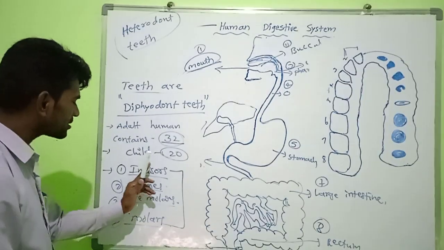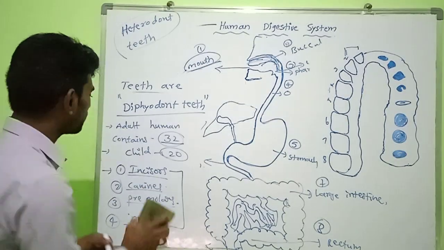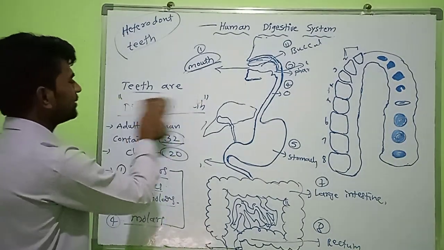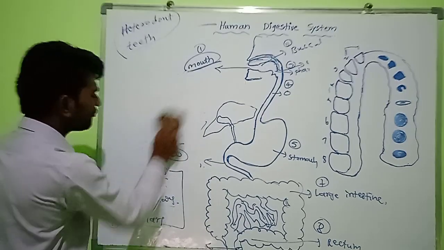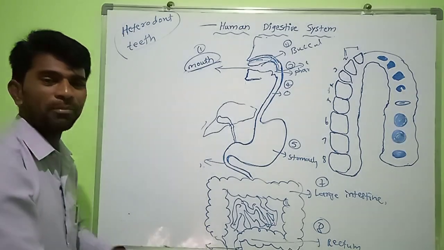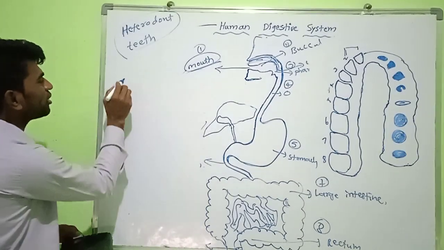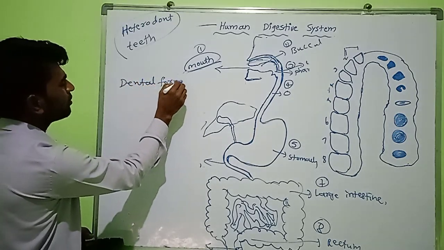Before going to discuss their functions, let us see the dental formula in adult and child teeth. Dental formula. So these four types of teeth we can express in the form of a formula. What is that formula called? Dental formula.